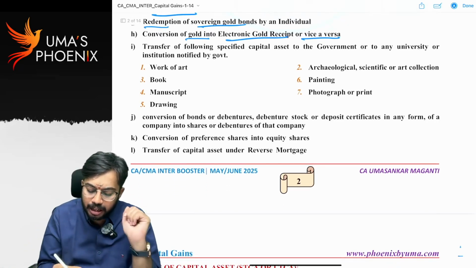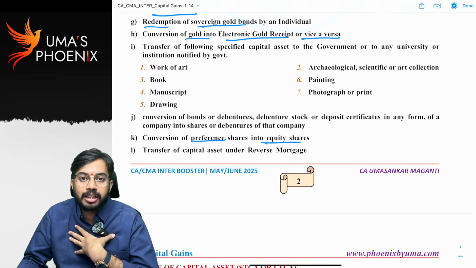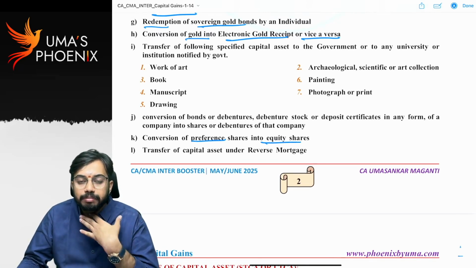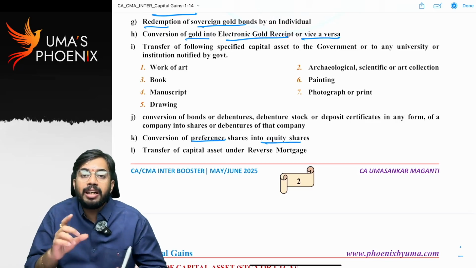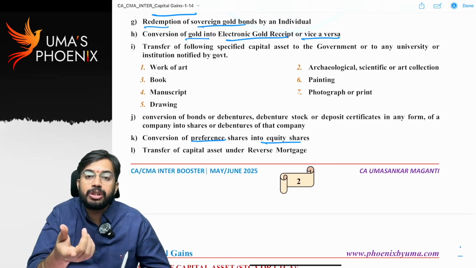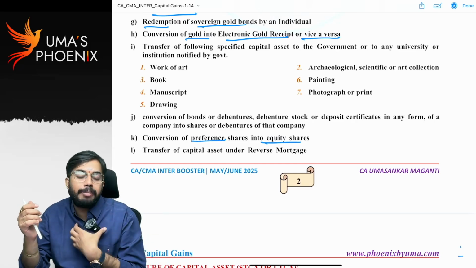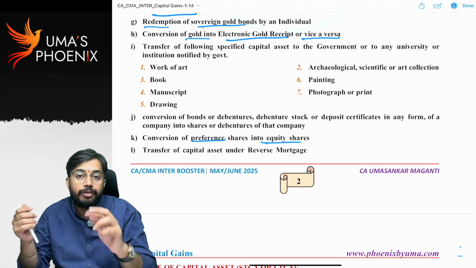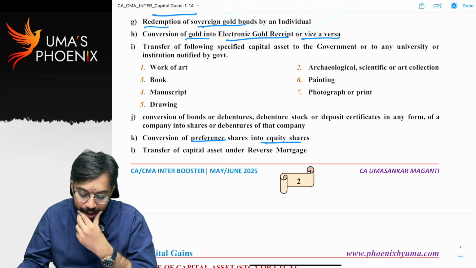Next, you can see conversion of preference shares to equity shares. Initially, I purchased preference shares. After 5 years, preference shares are redeemed. At the time of redemption, I did not take money. I converted my preference shares to equity shares. That means I am giving preference shares, and in place of preference shares I am taking equity shares. There is an exchange of two capital assets, but it is not a transfer. No capital gains are required to be calculated.